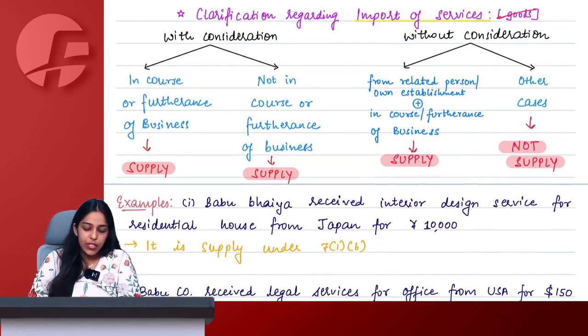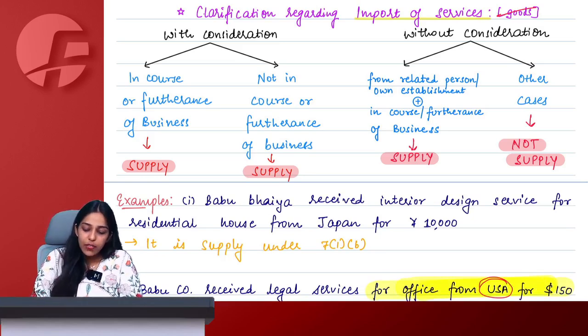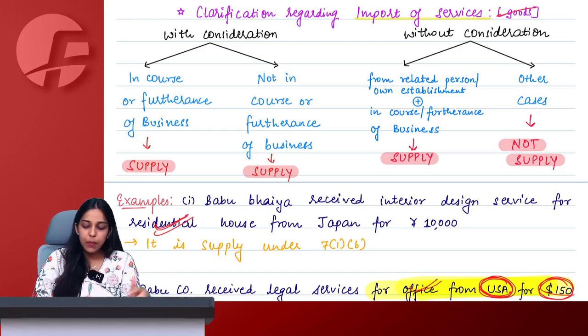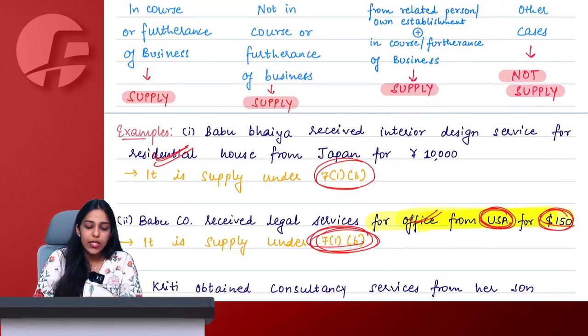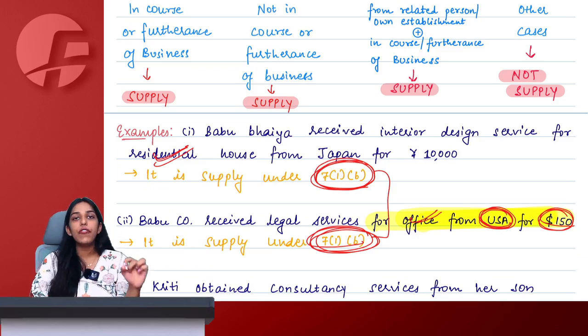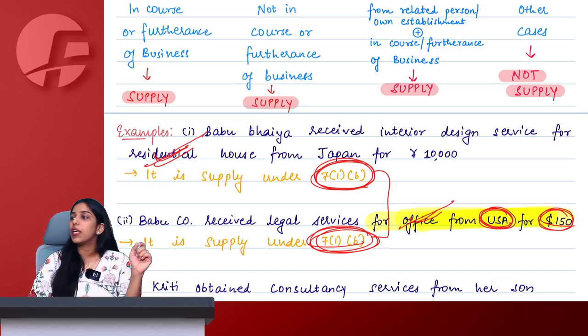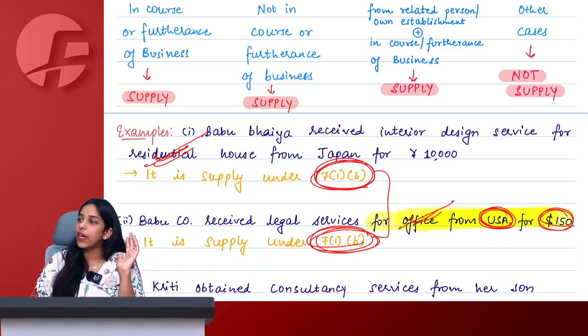Very good. Next question, Babu Bhaiya received legal services for office from USA, $150. Ma'am, again, from USA we have imported, again import of service for consideration. Then be it residential purpose, be it office purpose, doesn't matter. Under both the cases, it will be a supply under section 7(1)(b) because both of them are import of service for consideration. One is personal purpose and one is business purpose. So answer 1, answer 2, both are supply under section 7(1)(b).